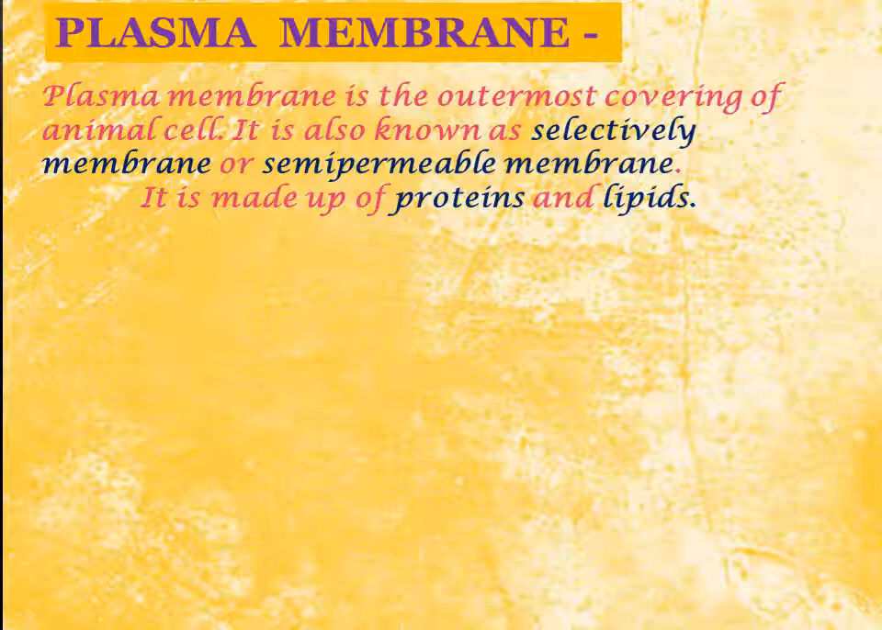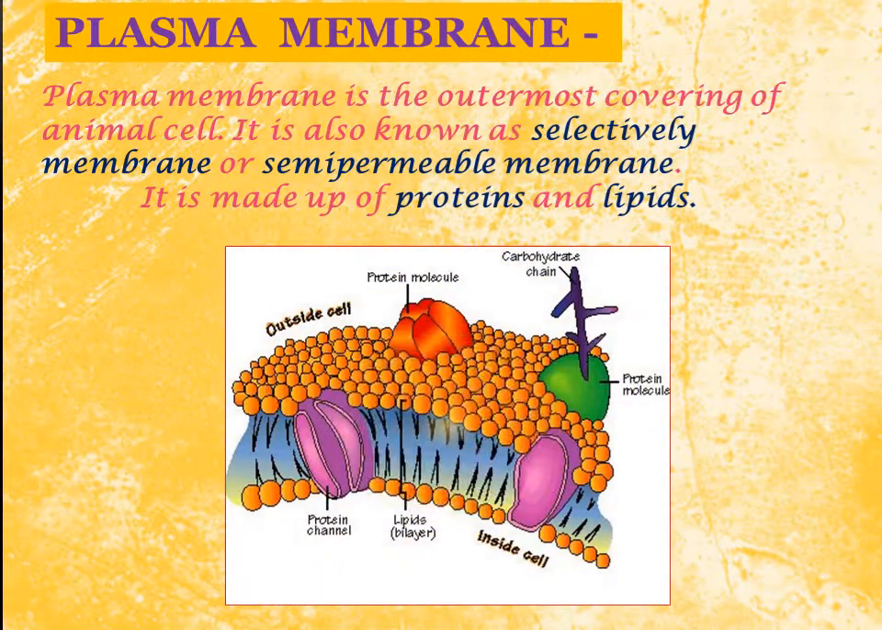Proteins, you know, lipids, that are molecules of fats. Now, what is the structure of plasma membrane? As I told you, mainly two components are responsible for making the plasma membrane. Those two components are proteins and lipids. You can see in the structure that it is a combination of proteins and lipids.